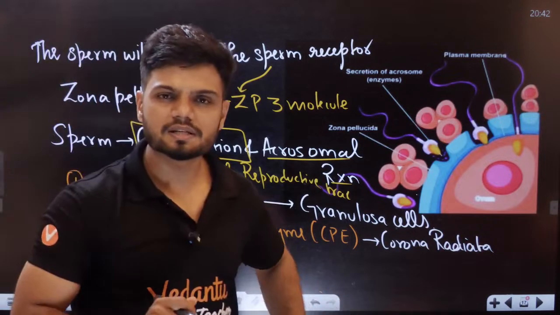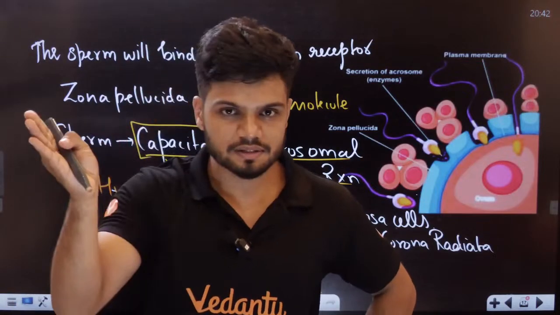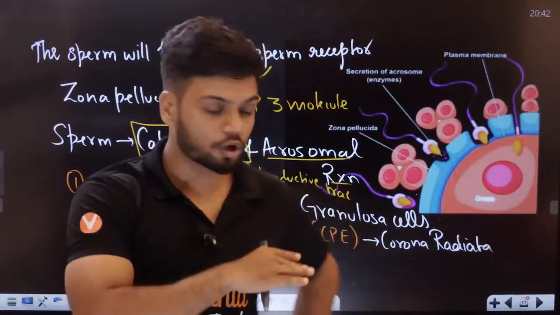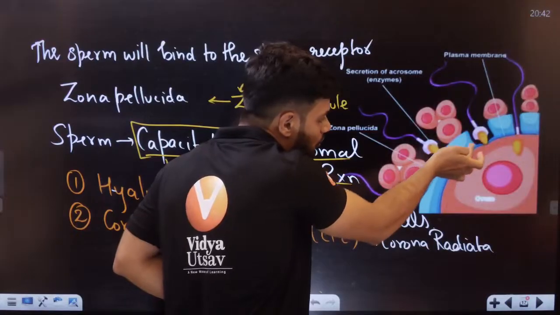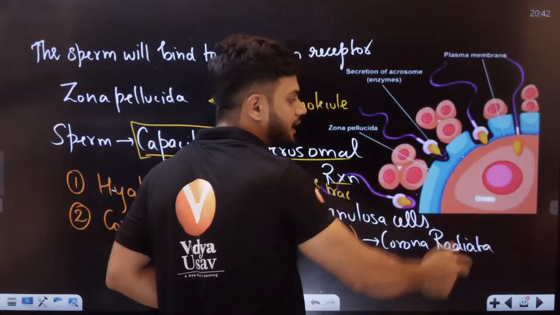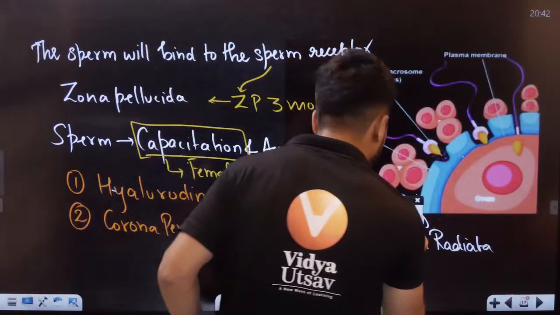Students, which layer is still present now? All of you can tell me. First layer, granulosa, is gone. Corona radiata is also gone now. See here, students, as the sperm is entering, layers are broken down. Now the last layer of the secondary oocyte is called ZP. What is ZP, students? Anyone in the chat?